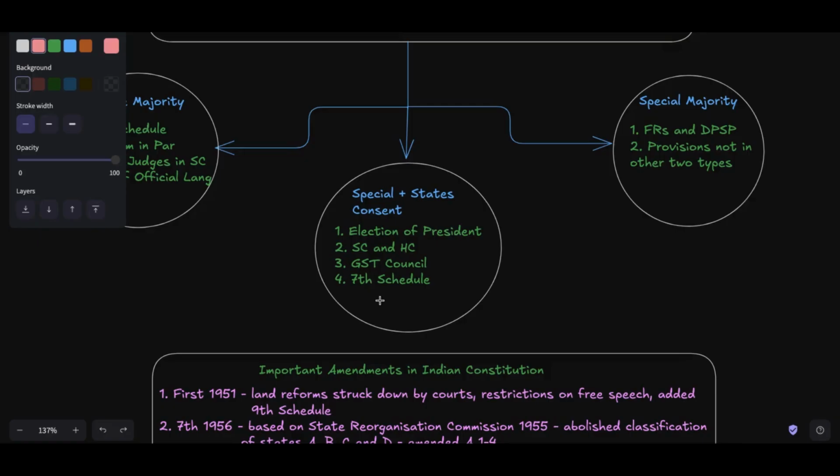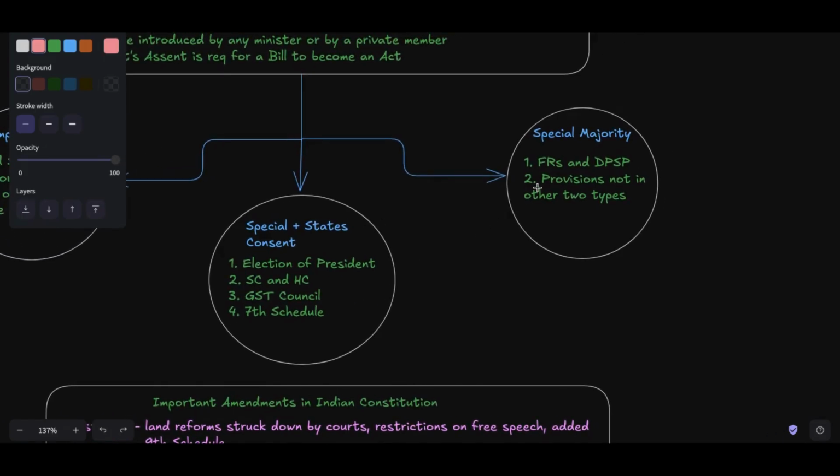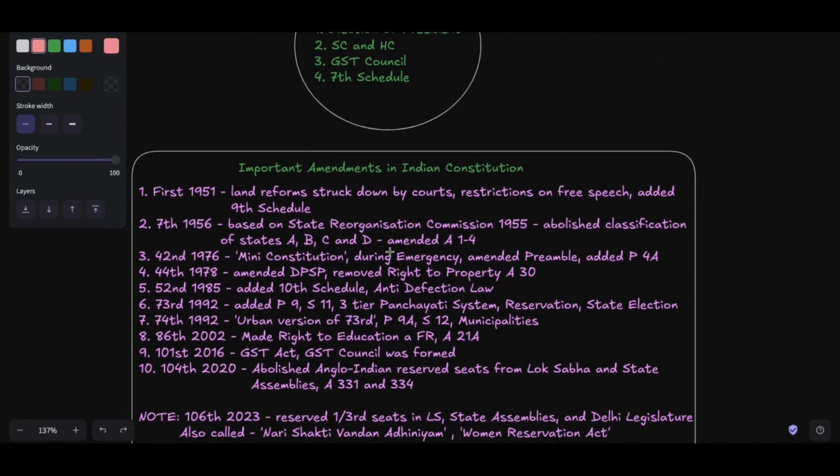Then GST Council, then the seventh schedule. The seventh schedule talks about the legislative lists, that is the state list, concurrent list, and union list, right? Then comes special majority, which covers fundamental rights and directive principles of state policy, and the provisions which are not mentioned in the other two types come in the special majority, right?